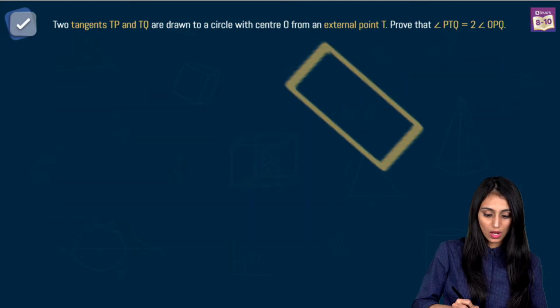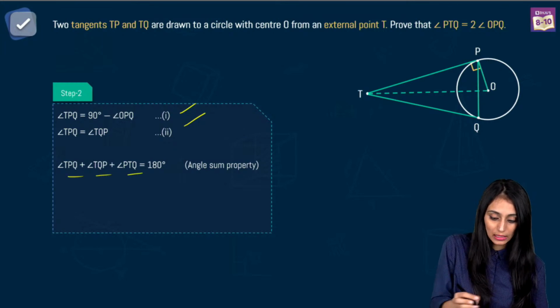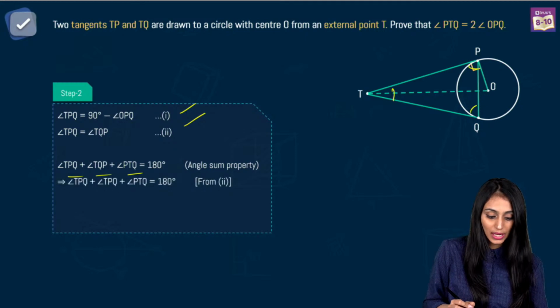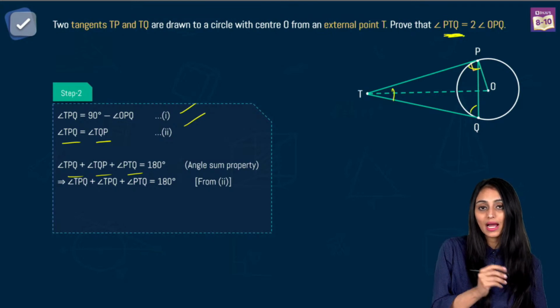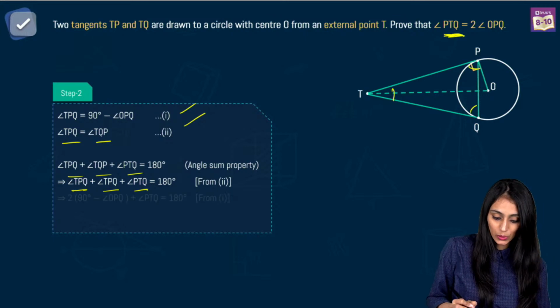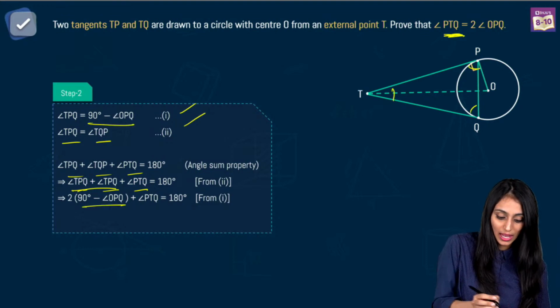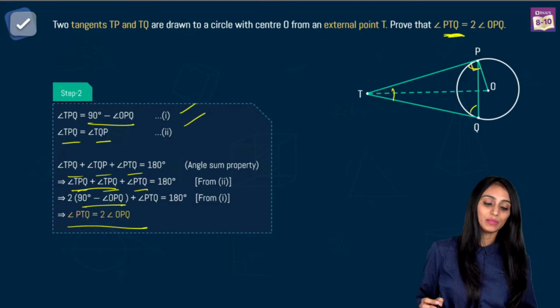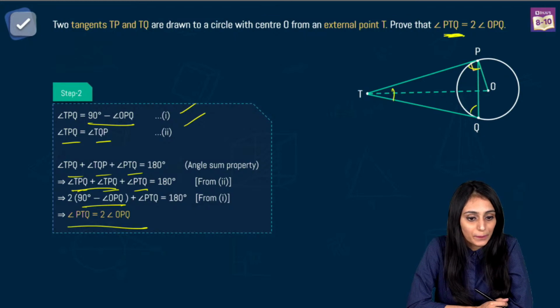Now we have got these two equations. You will be using the angle sum property in this triangle PTQ. Let's add all the angles up. Now I can say that TPQ and TQP are both equal. What I need in the answer is PTQ. Here I have TPQ, TPQ and PTQ. I add them up and this becomes twice TPQ. And what is TPQ? That's actually 90 degrees minus OPQ. I replace it with that and we get angle PTQ equals twice of angle OPQ. That's what we were supposed to show here.